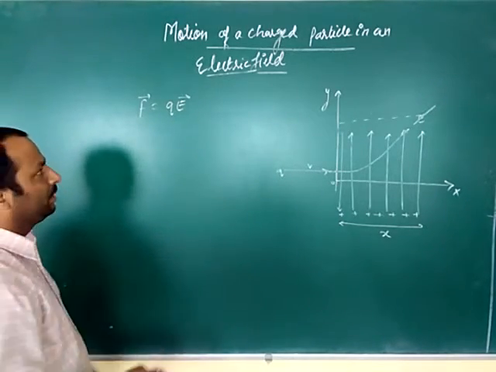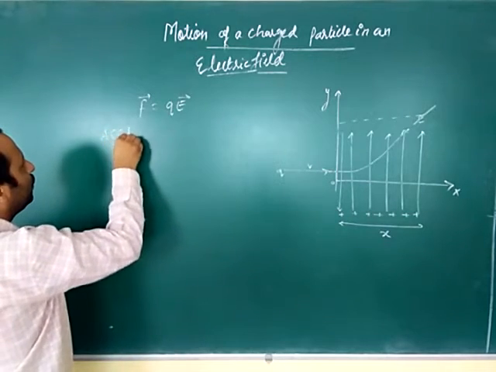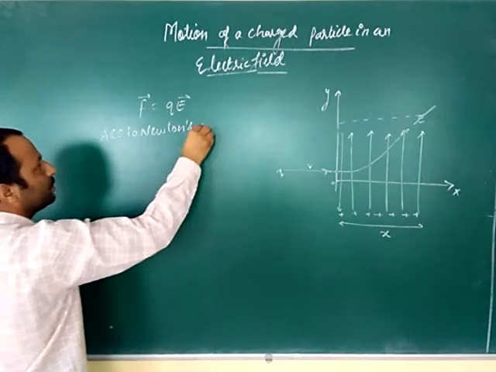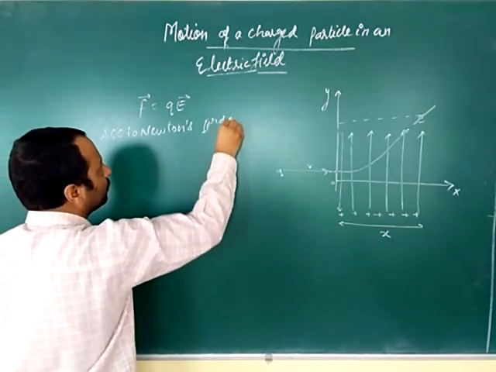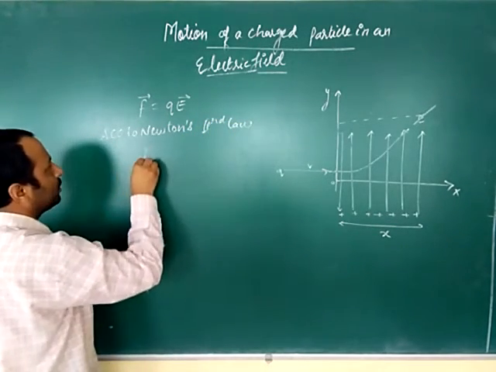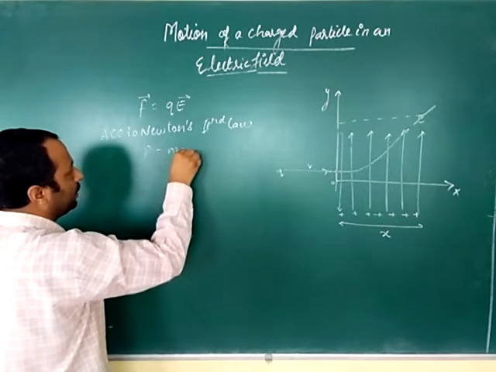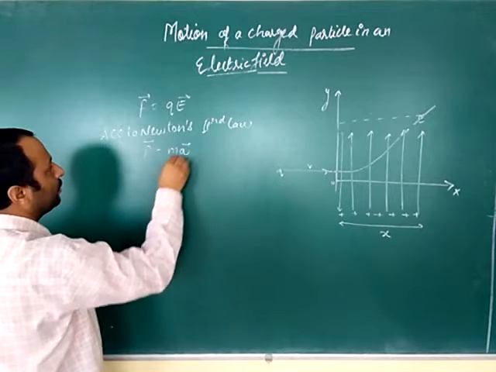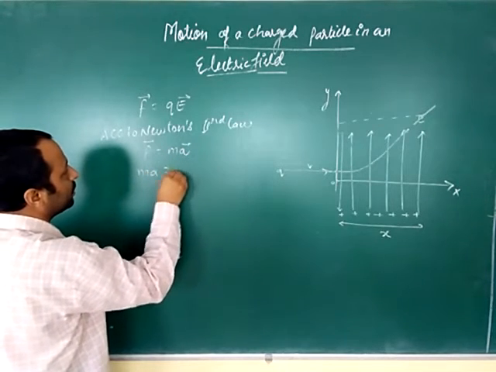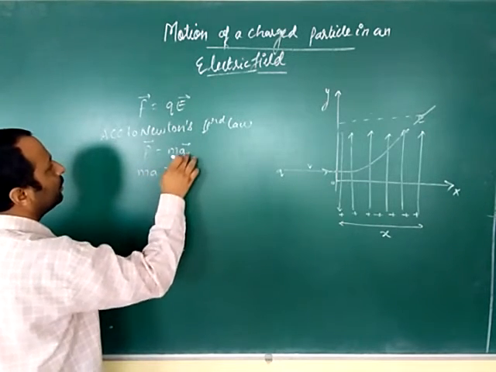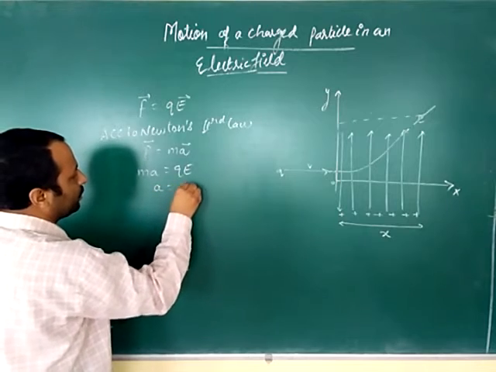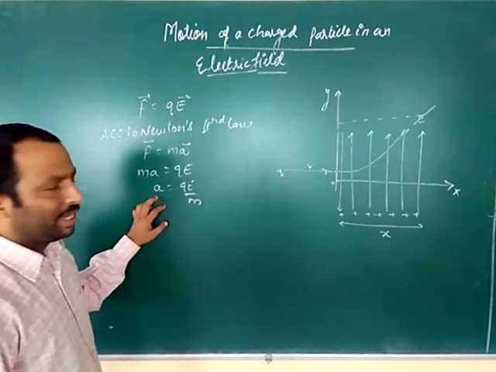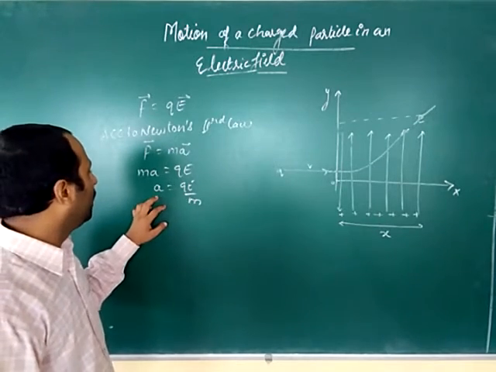Newton says that according to Newton's second law, the charged particle will accelerate. Force is equal to mass into acceleration. So mass into acceleration is equal to QE. So acceleration is equal to QE upon m. This much acceleration the charged particle will have.